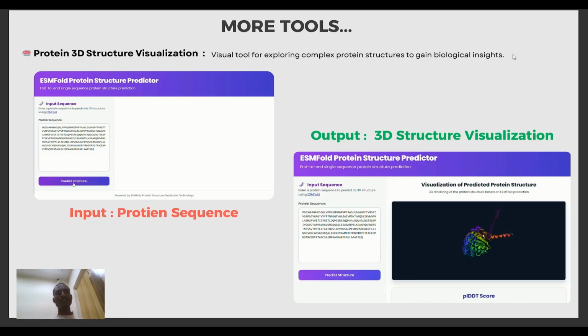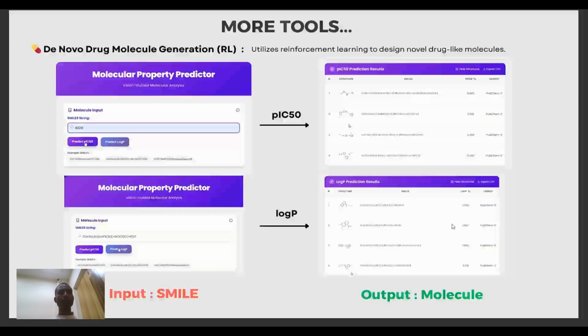The tools we designed are, first, 3D structure visualization. If we give the protein sequence as an input, it gives a 3D visualization of that protein sequence. Another is the drug molecule generator. We designed this drug molecule generator using reinforcement learning. If we give the SMILES as an input, it gives the IC50 value and logP value, and also generates up to five SMILES molecules.